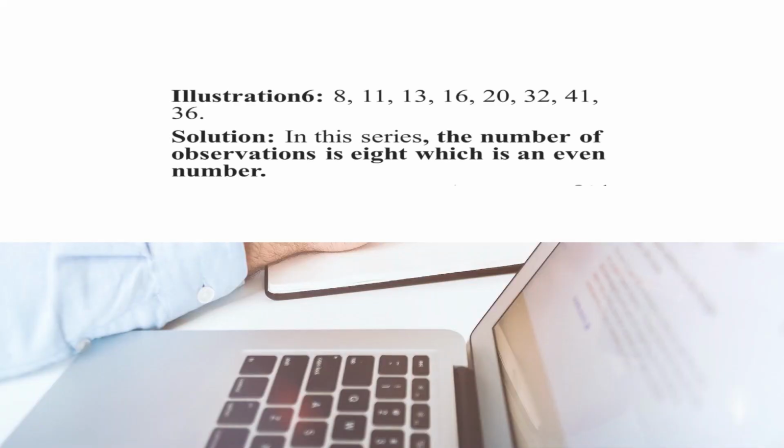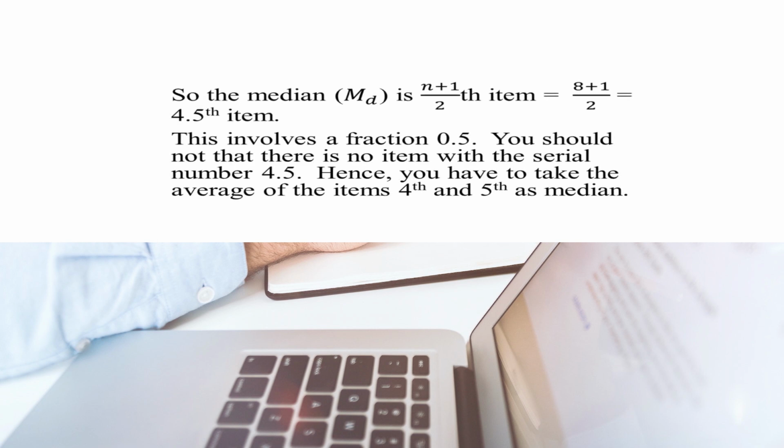Again, let us try to understand it with the help of an example, right. Say for example, the values of the variable are 8, 11, 13, 16, 20, 32, 41, 36. In this series, the total number of observations is 8 and 8 means an even number. The formula is (n plus 1) upon 2th item. So, 8 plus 1 upon 2th item, and this will come to 4.5th item.